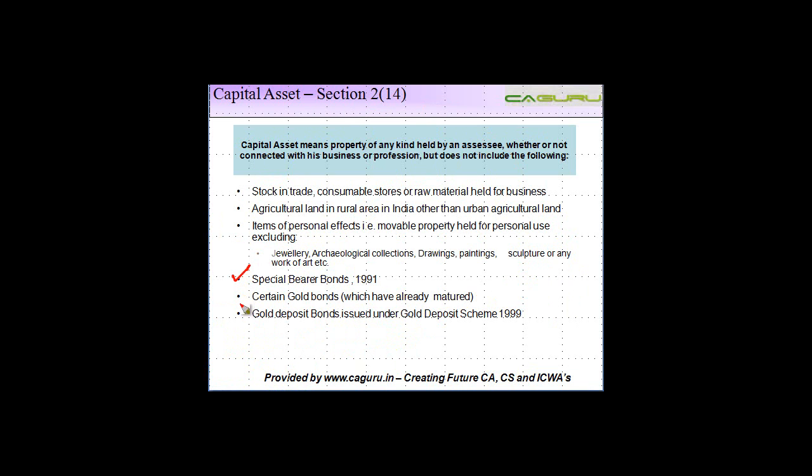Then you have special bearer bonds 1991, certain gold bonds which have already matured and hence there are no further issues for this, and gold deposit bonds issued under gold deposit scheme 1999. So these are also excluded from the definition of capital asset and hence any profits arising from their transfer is not chargeable as capital gains.